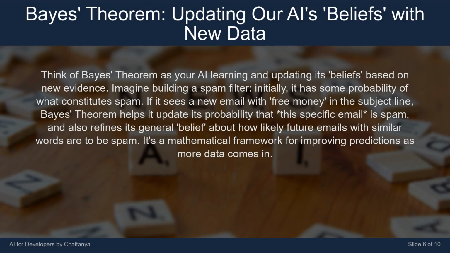Think of Bayes' theorem as your AI learning and updating its beliefs based on new evidence. Imagine building a spam filter. Initially, it has some probability of what constitutes spam. If it sees a new email with "free money" in the subject line, Bayes' theorem helps it update its probability that this specific email is spam, and also refines its general belief about how likely future emails with similar words are to be spam. It's a mathematical framework for improving predictions as more data comes in.